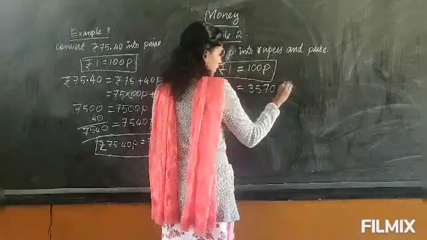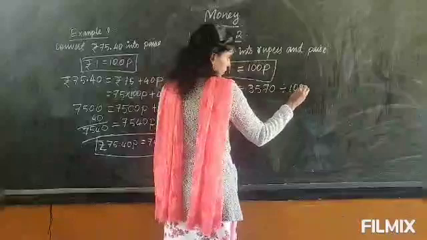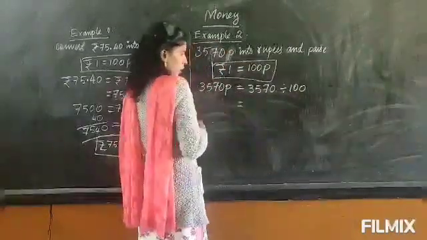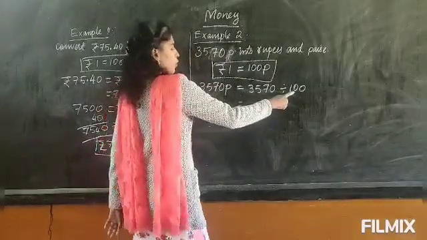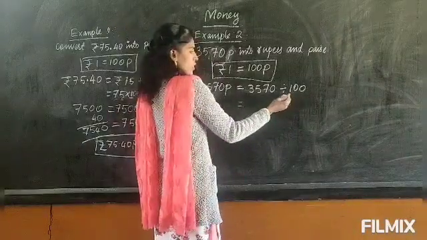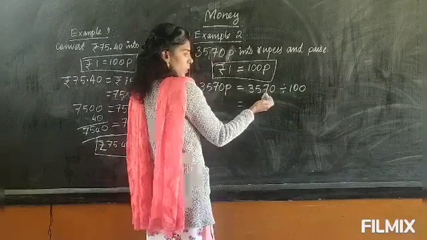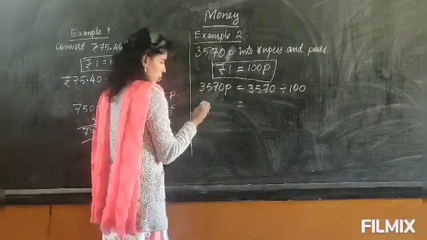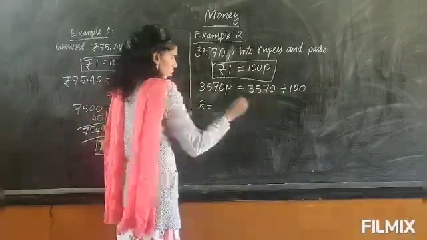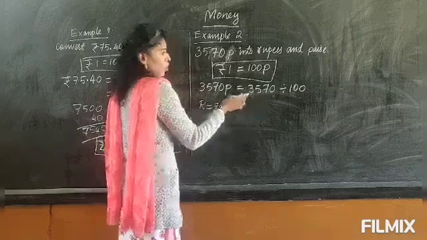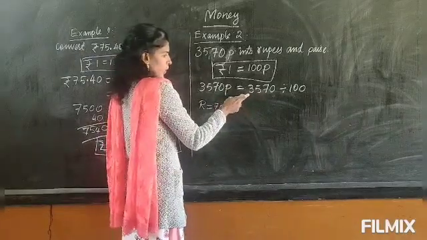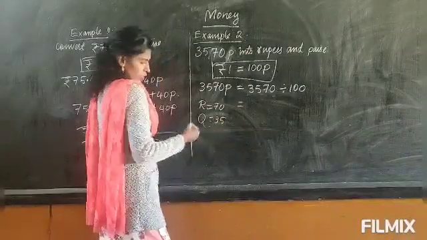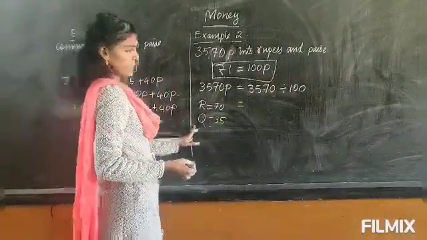3570 divided by 100. Okay, this paise is divided by 100. So when you divide by 100, you already know that there are 2 zeros. So the last 2 digits will be the remainder. Okay, so I am writing a rough. So the last 2 digits will be the remainder. So here the last 2 digits are 70, and the remaining all will be the quotient. So what is remaining? 35. So the remaining 35 is the quotient. Okay, so this is the way you can find the quotient and remainder.